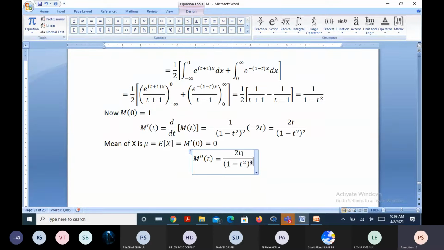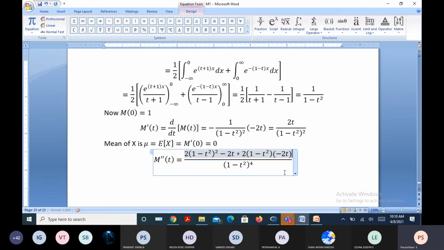In the numerator, the differentiation of 2t is 2, keeping the denominator as it is, minus 2t into the derivative of the denominator, so it is 2 into (1 minus t square) into the derivative of 1 minus t square, which is minus 2t, whatever it may be the expression.